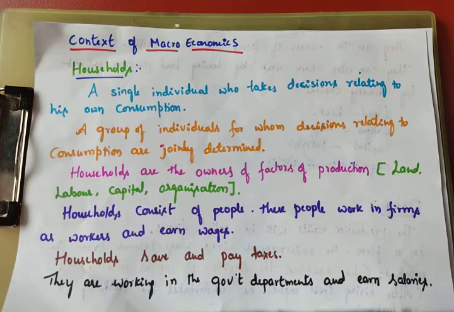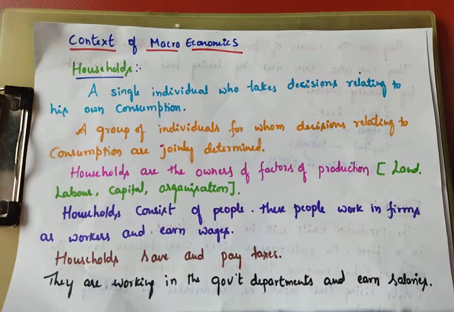So that's why we should study the macroeconomic variables, the subject matter of economics, and also we can say the components of macroeconomics.